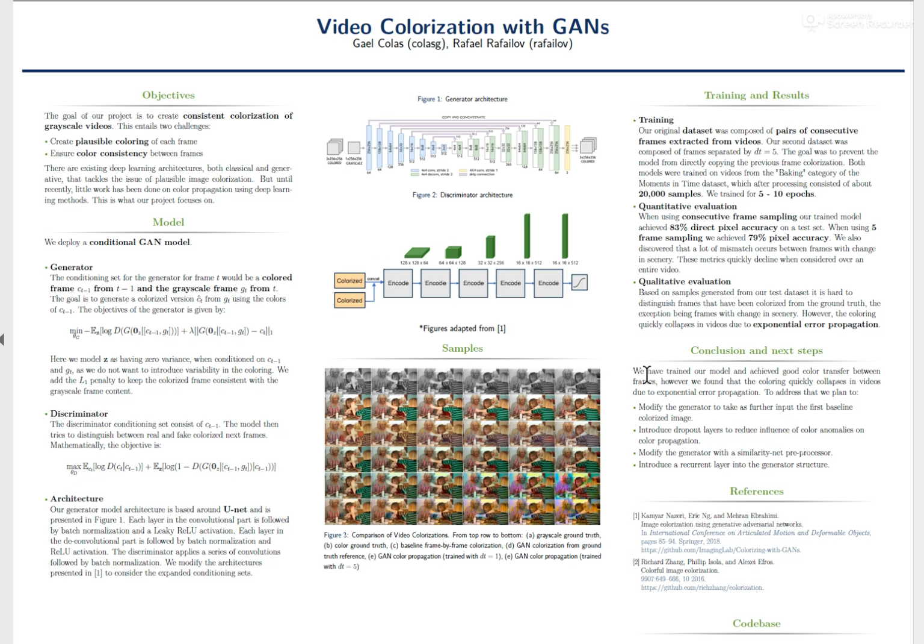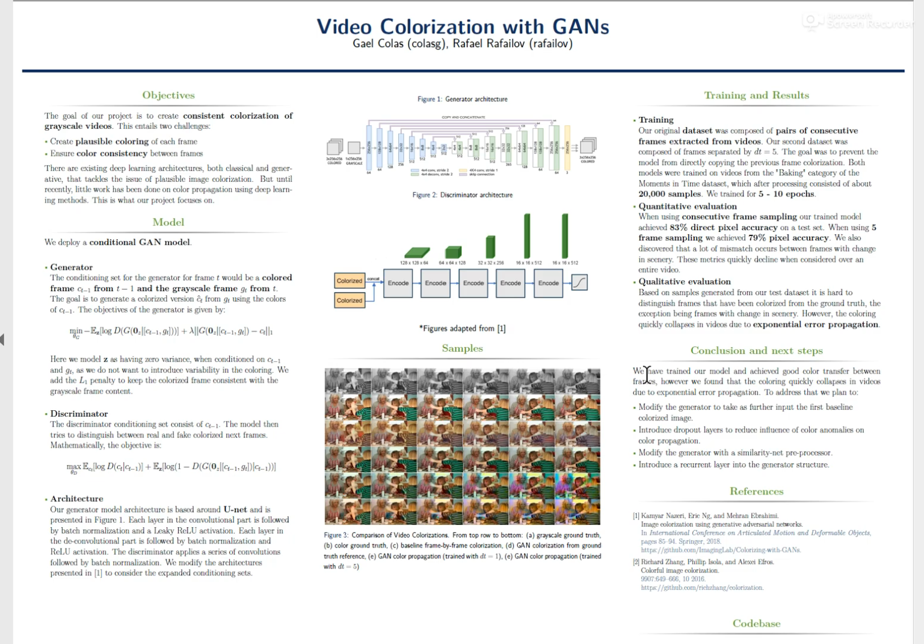On the figure, you can see some results. The first two lines present the ground truth of the video. The first one is a grayscale video and the second one is the color video. The third line presents our baseline where we used image colorization frame per frame, and we can see that, as expected, we have some consistency issues. For example, the sweater is gray on one frame and becomes red on the other one.